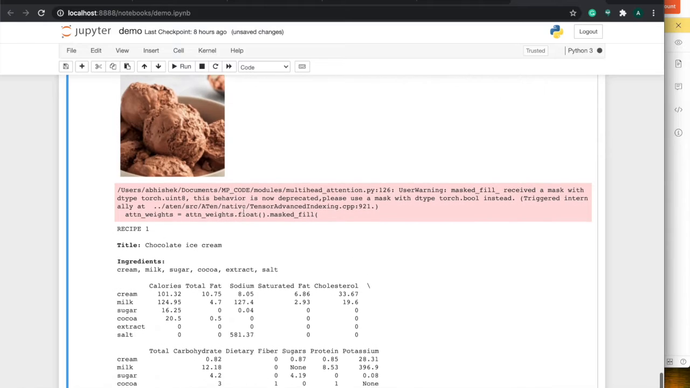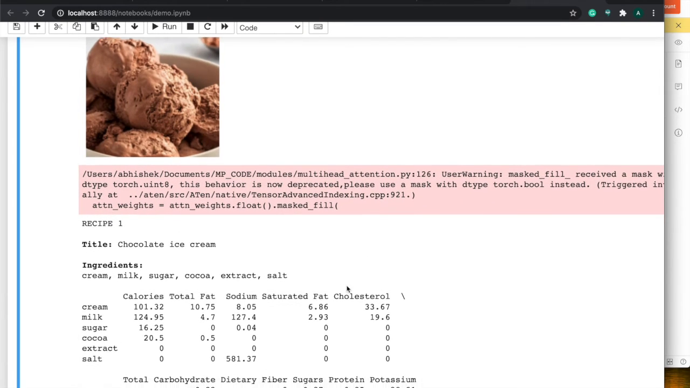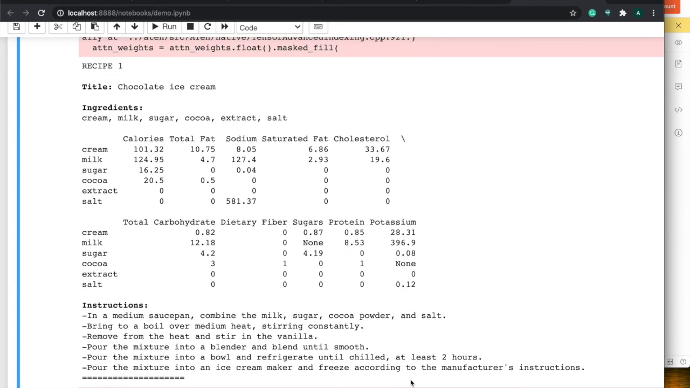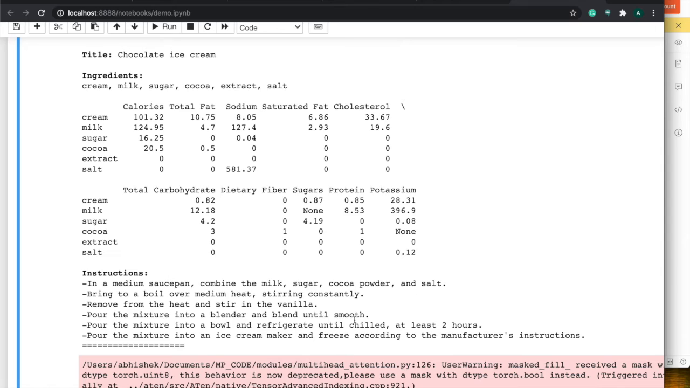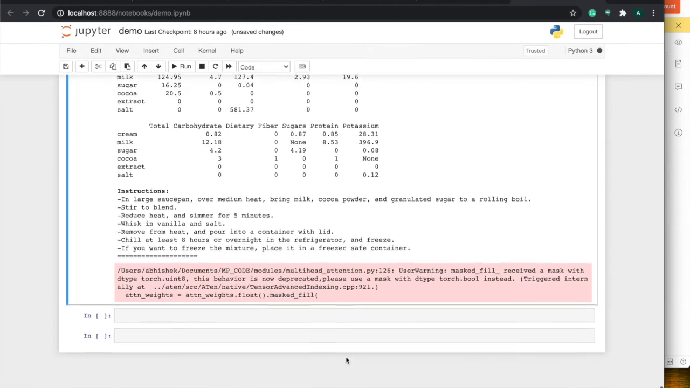Finally, we got our chocolate ice cream. So we got our chocolate ice cream, the ingredients, the nutritional values, and the instructions. So this was the output for our Jupyter notebook. Now we are going to show our mobile application.